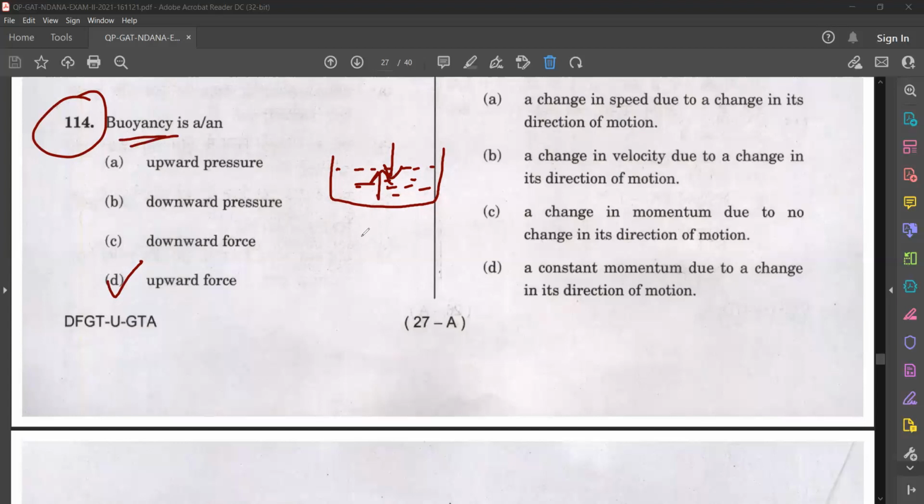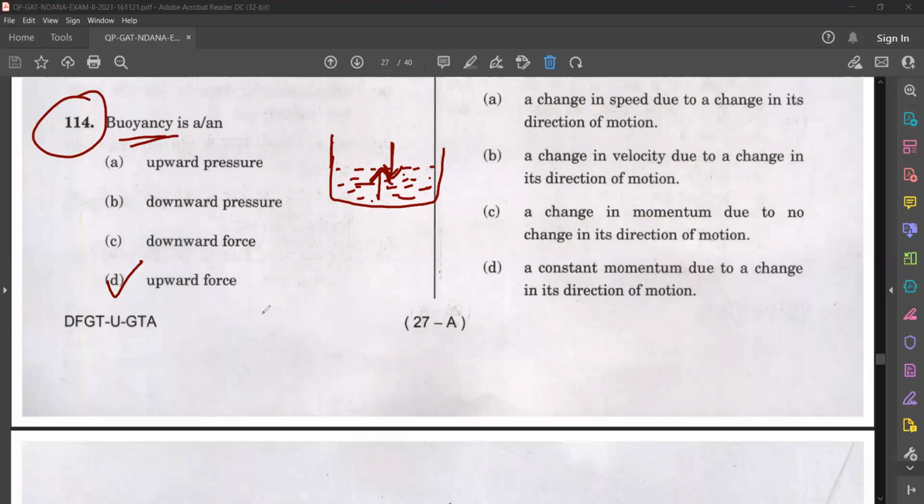So when we try to immerse an object partially or fully in a liquid, the liquid itself exerts a force on the object, and that force is in the upward direction. That's why we feel like the body is weightless. So the answer is upward force. Buoyancy is the upward force the liquid exerts on a body which we try to immerse into the liquid.